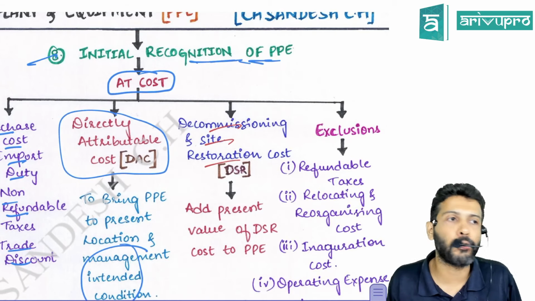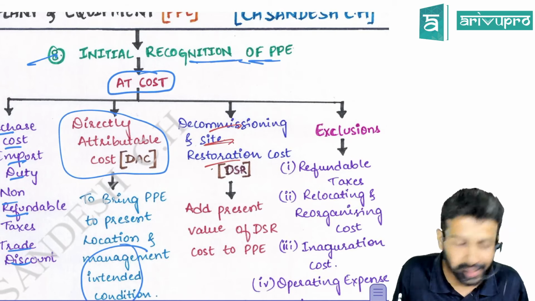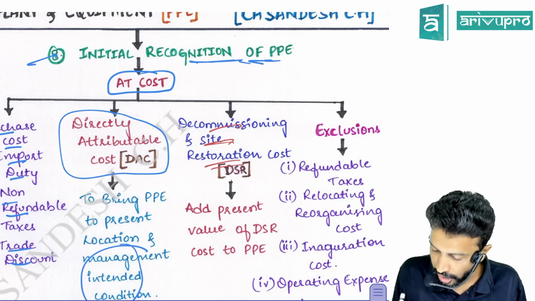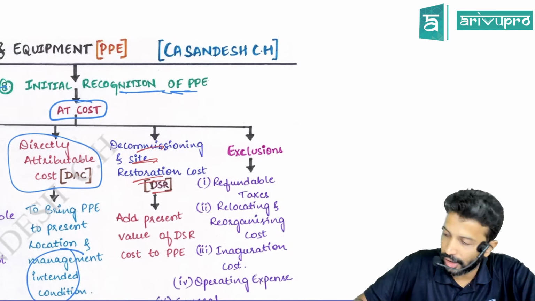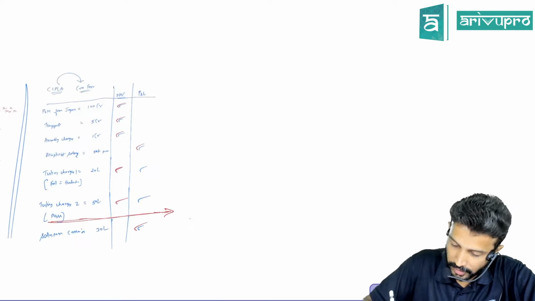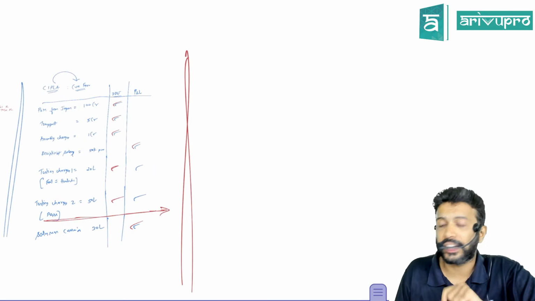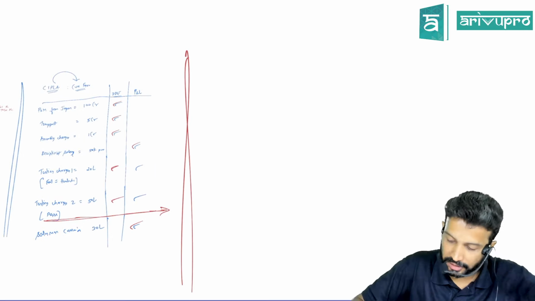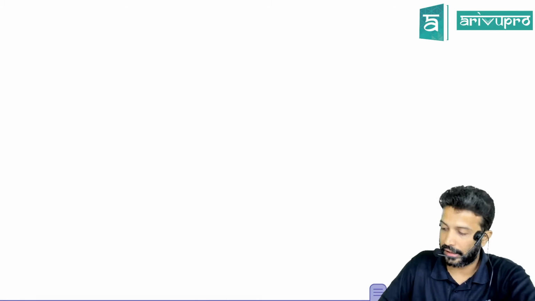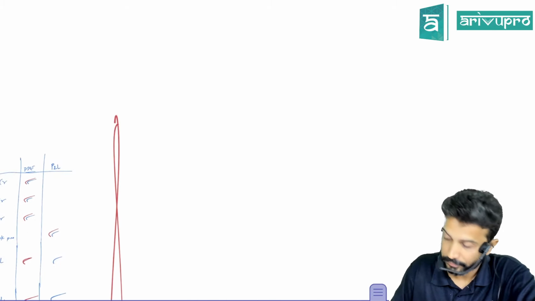The full form of DSR is decommissioning and site restoration cost. I'll give you a small example. Check this. DSR cost, even that can be capitalized. That's what I've written over here. Anyway, maybe I'll explain that and then we'll go further.